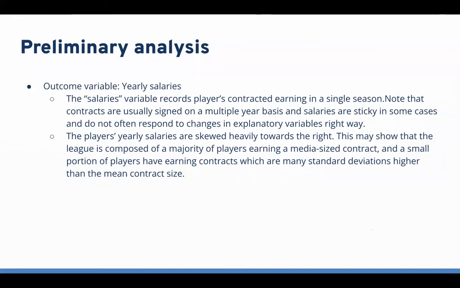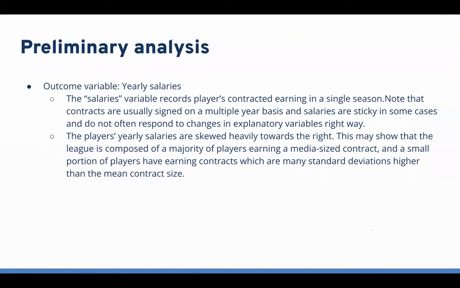First, let us come to our outcome variable, which is yearly salaries. The salaries variable records players' contracted earnings in a single season. Note that contracts are usually signed on a multiple-year basis, and salaries are sticky in some cases and do not often respond to changes in explanatory variables right away.